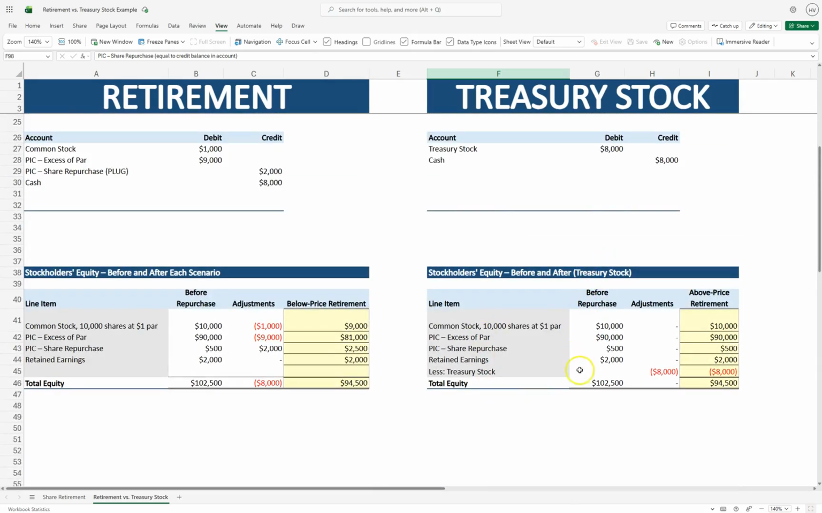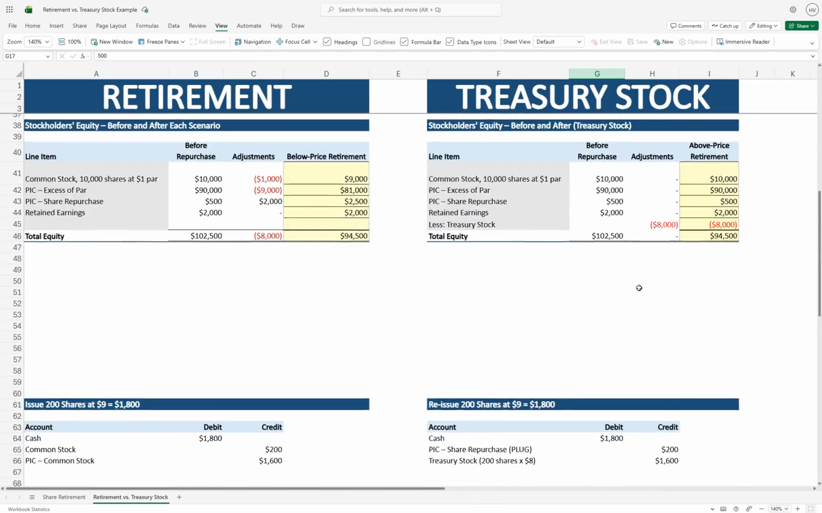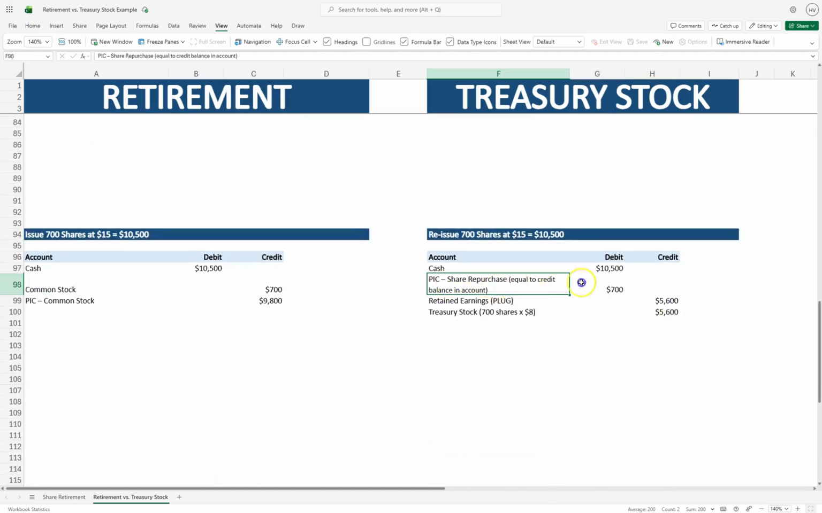We had our original shareholders equity snapshot that we were given, and we have a paid in capital share repurchase account for $500. Now that is a credit balance for $500 because this is the shareholders equity section and its normal balance is a credit. But then when we reissue those treasury shares at $9, we credited that same account by 200. So now we have a total credit of 700, which is why we're going to debit that account here for 700. We're going to zero it out, whatever that credit balance is.